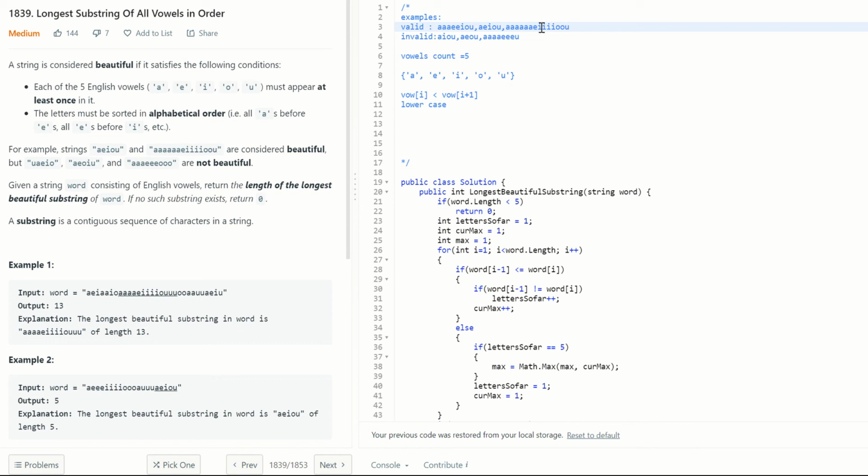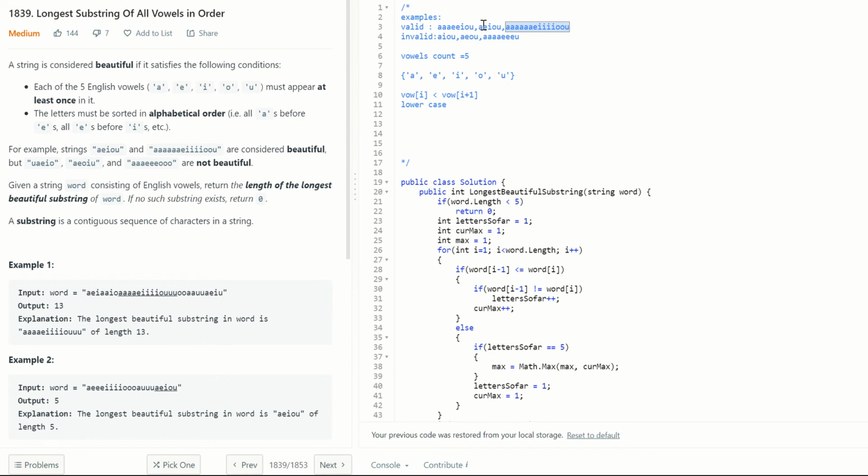Yes, that is good in this case. And here it is O. So before O, all A's, E's, and I's should appear. So far so good. And at this point, U. All A's, E's, I's, and O's appear before U. So that means this is a beautiful string.